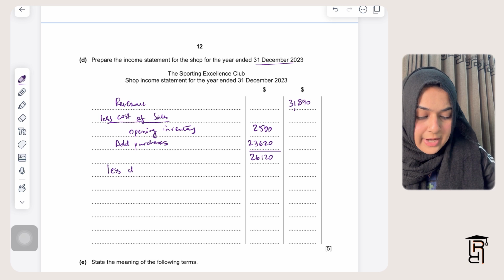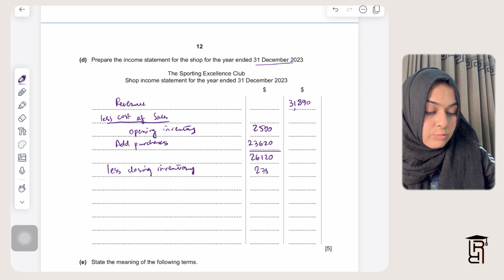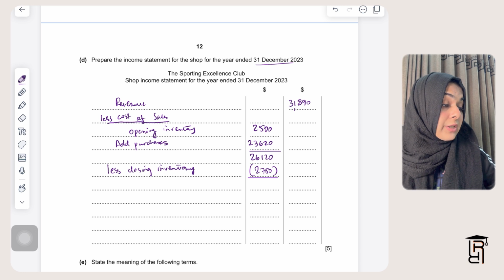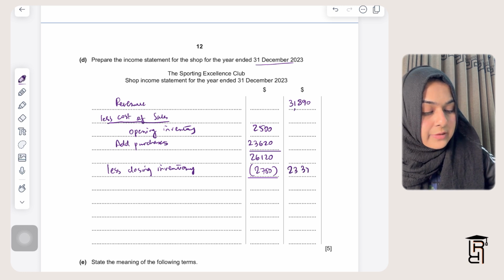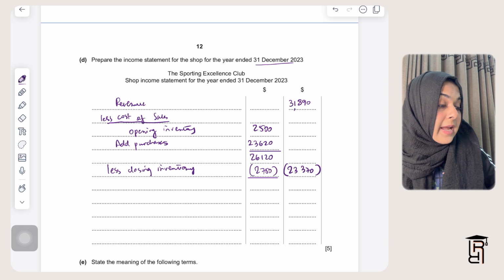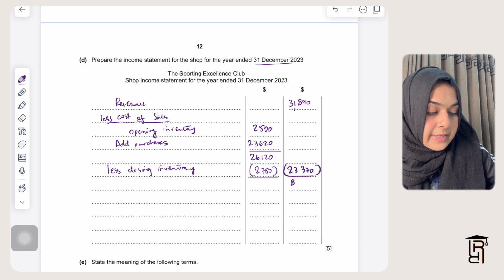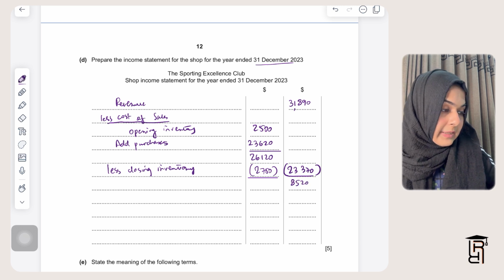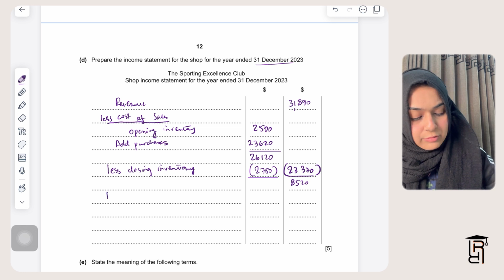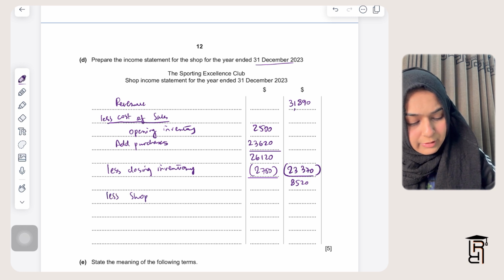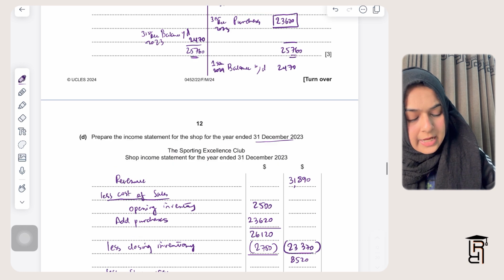From this I will subtract the closing inventory, so I'll write here less closing inventory, and the closing inventory I know it's 2750. From the question I'll write here 2750. I'll subtract this from 26,120, so I will get a value here 23,370. I'll subtract that from 31,890, and the value that I will get here is 8520.